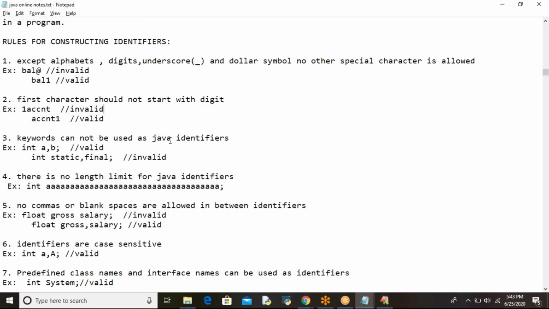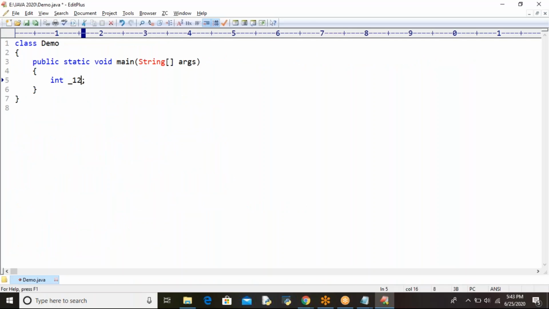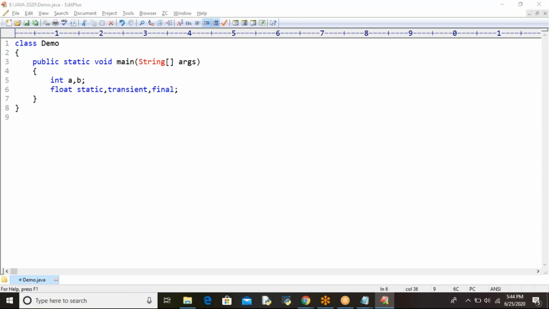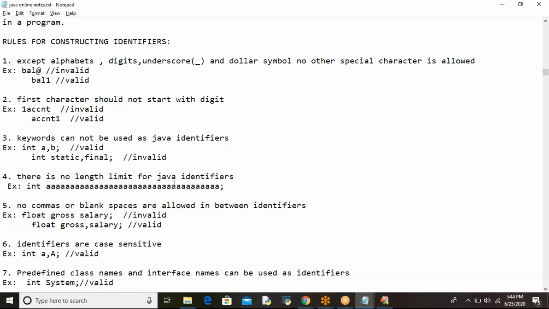Next, keywords cannot be used as Java identifiers. See, if I give A comma B, no problem at all. But if I give float, static is a keyword, transient is also a keyword and final is also a keyword. Understood? Static, transient, final. These are all keywords. But here I am taking all those keywords as variables. Is it allowed? No. You are getting an error: illegal start of type, semicolon expected.